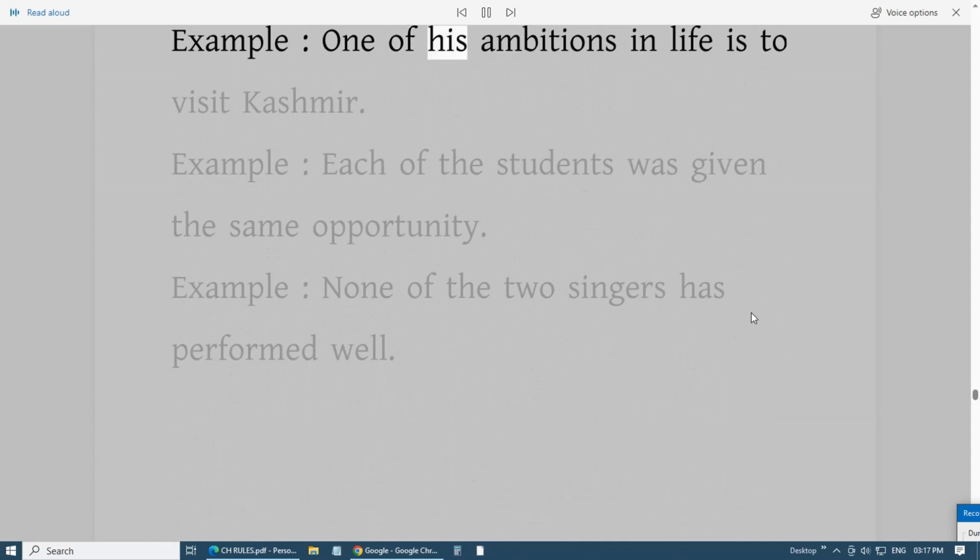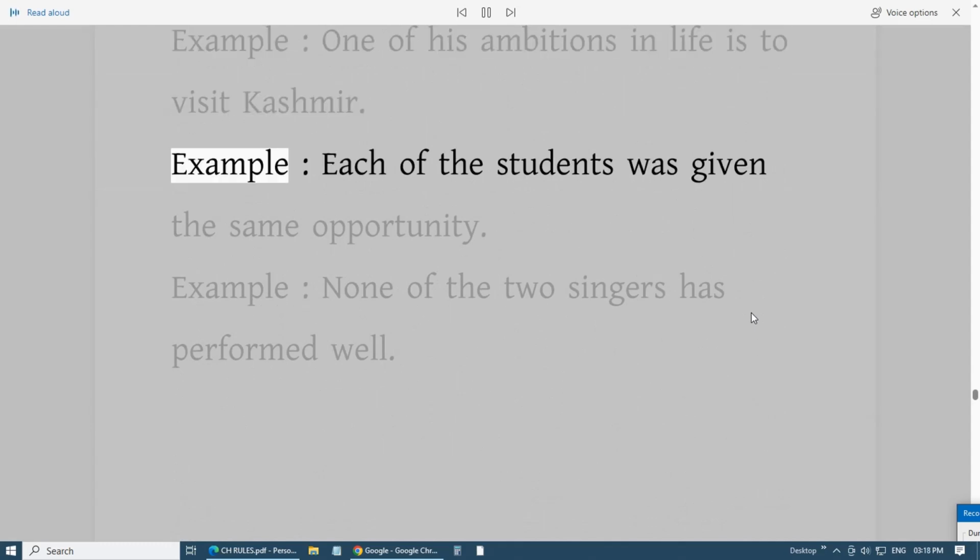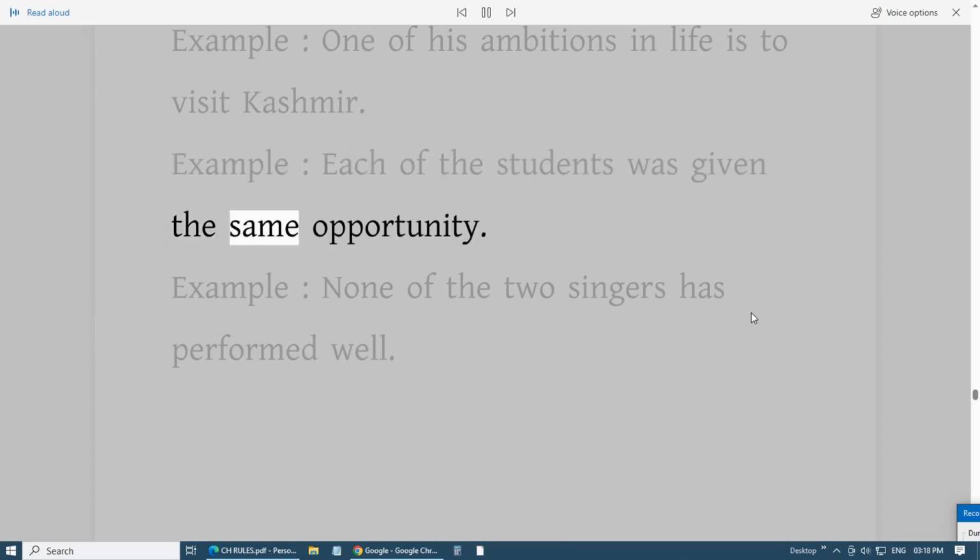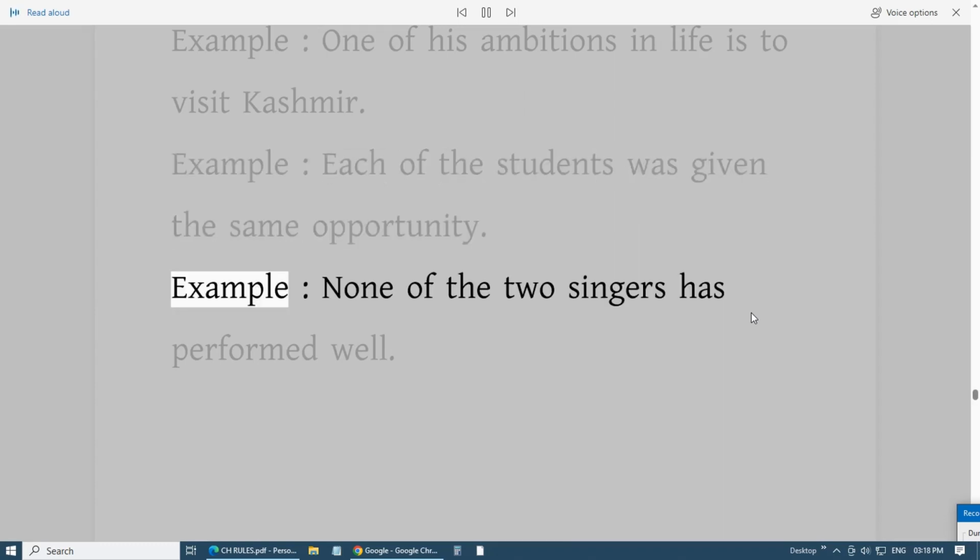Example, one of his ambitions in life is to visit Kashmir. Example, each of the students was given the same opportunity. Example, none of the two singers has performed well.